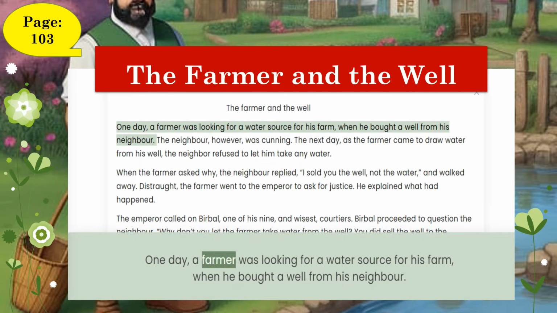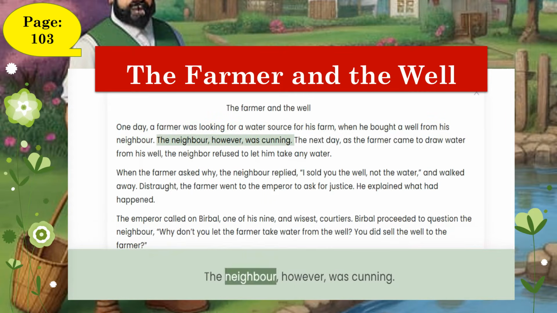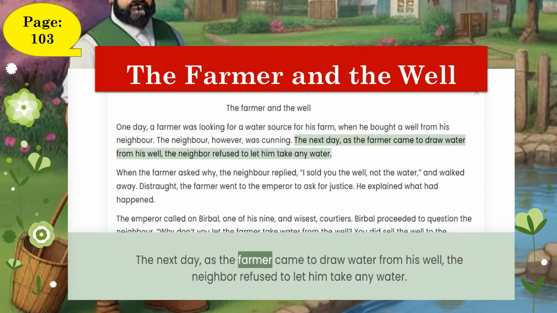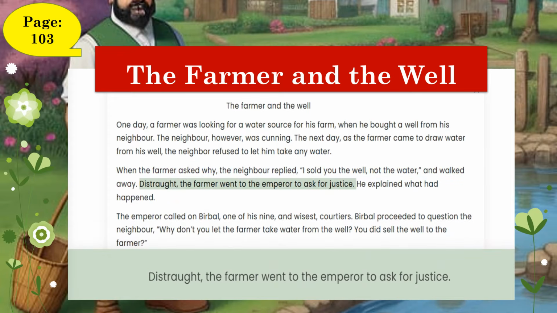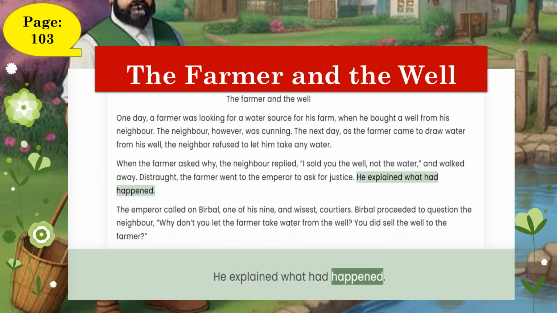One day, a farmer was looking for a water source for his farm, when he bought a well from his neighbor. The neighbor, however, was cunning. The next day, as the farmer came to draw water from his well, the neighbor refused to let him take any water. When the farmer asked why, the neighbor replied, "I sold you the well, not the water," and walked away. Distraught, the farmer went to the emperor to ask for justice. He explained what had happened.